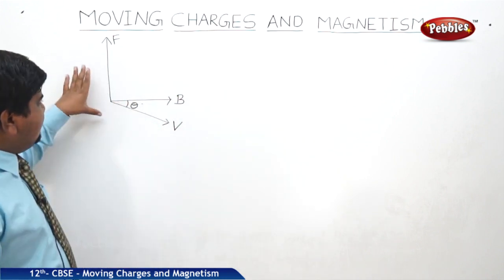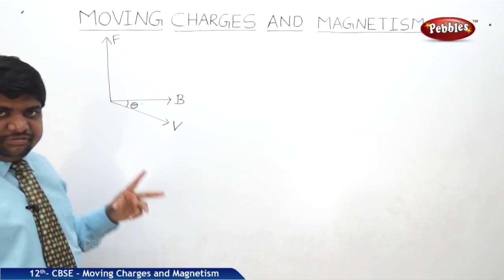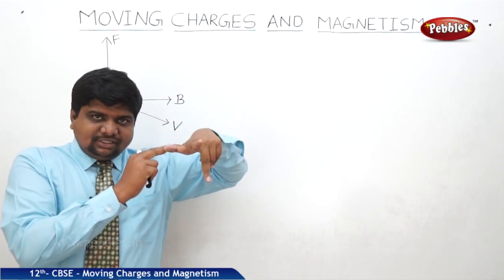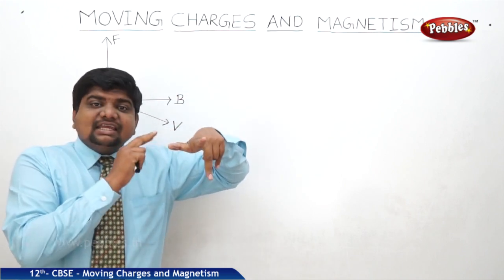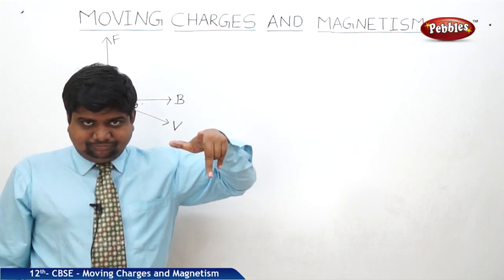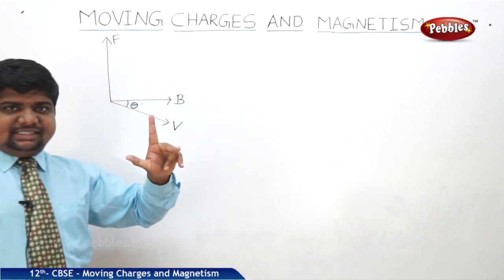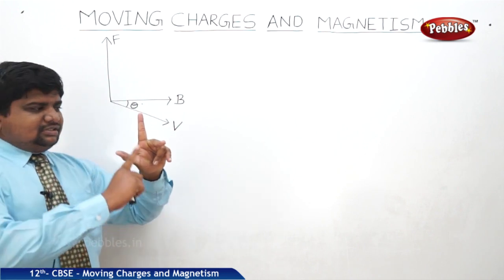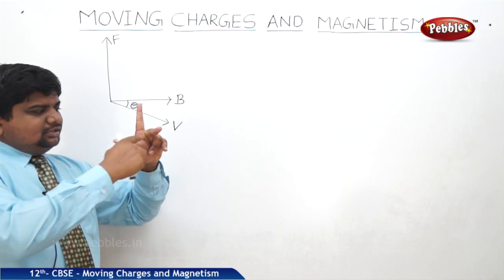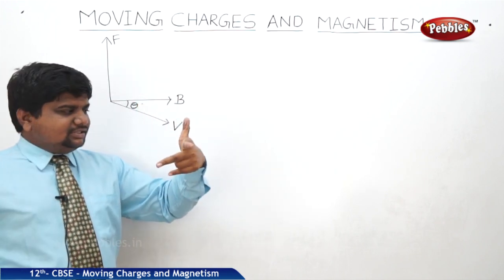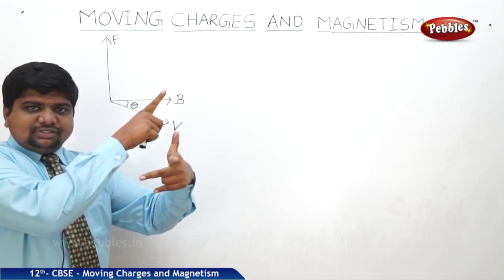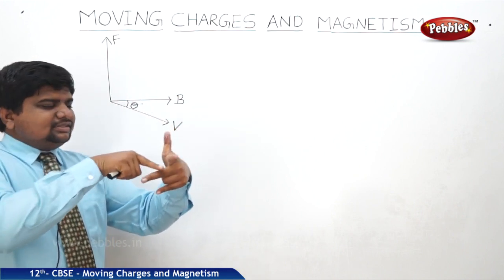We can also visualize this concept with your fingers. These three fingers should be stretched mutually perpendicular to each other. This is force, this is magnetic field, this is velocity.